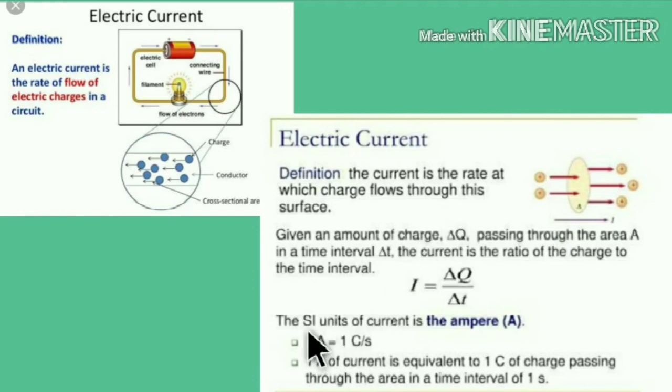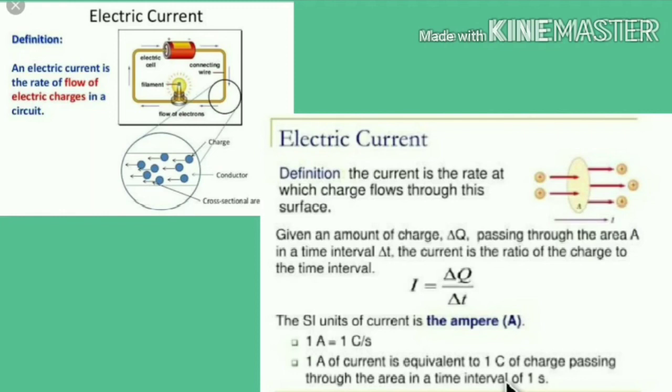The SI unit of current is the ampere, and 1 ampere is equal to 1 coulomb per second. A current of 1 ampere is equal to 1 coulomb of charge passing through an area in a time interval of 1 second, and current is a scalar quantity.